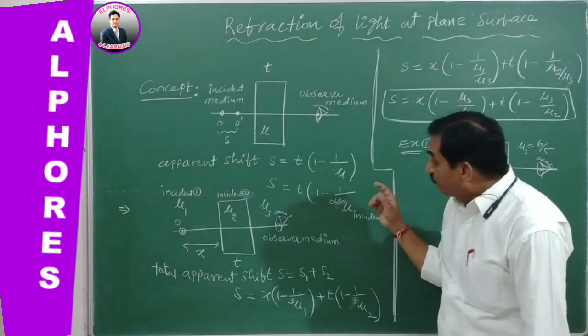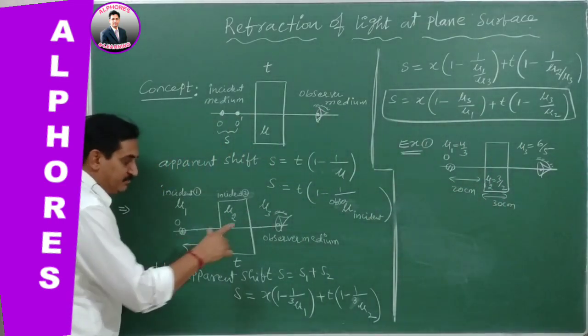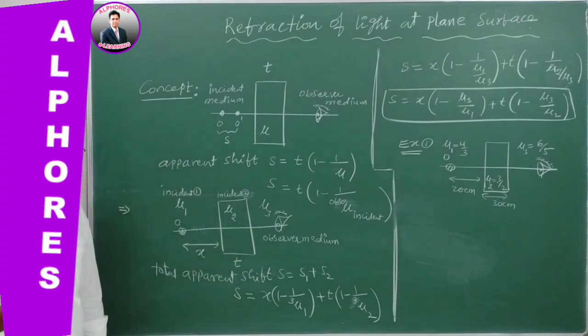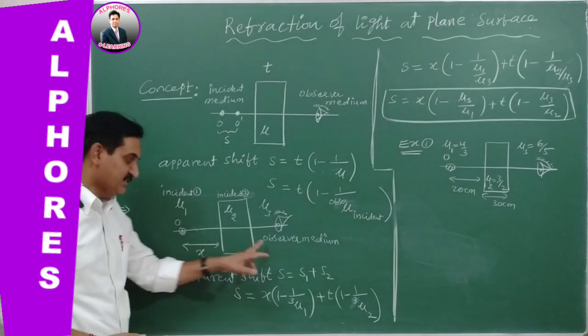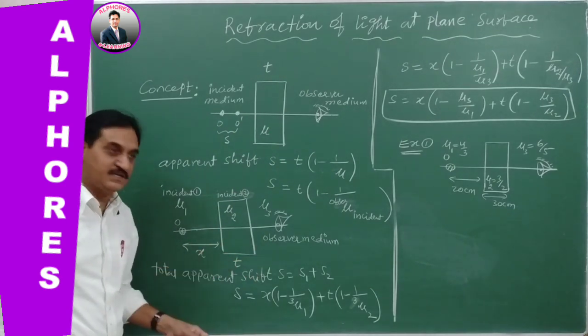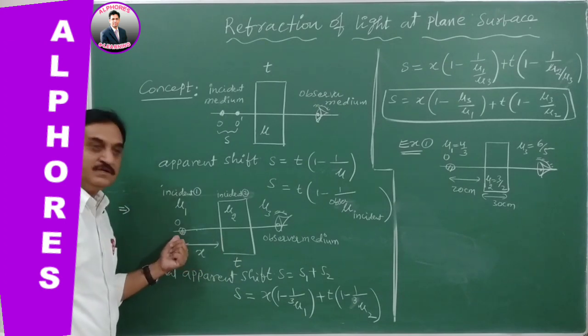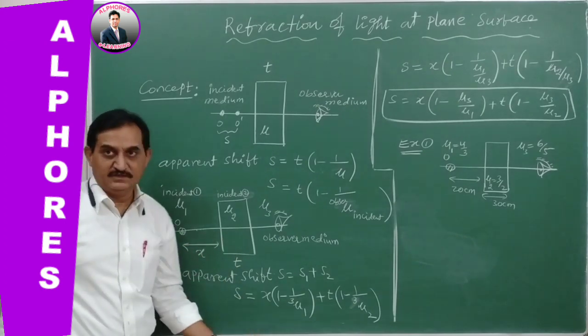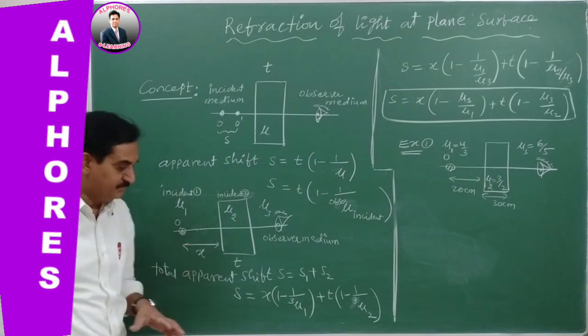Whenever the incident medium and observer medium are different instead of the same, in such a case, definitely the position of the object from the glass plate influences the total shift taken by the object due to refraction.